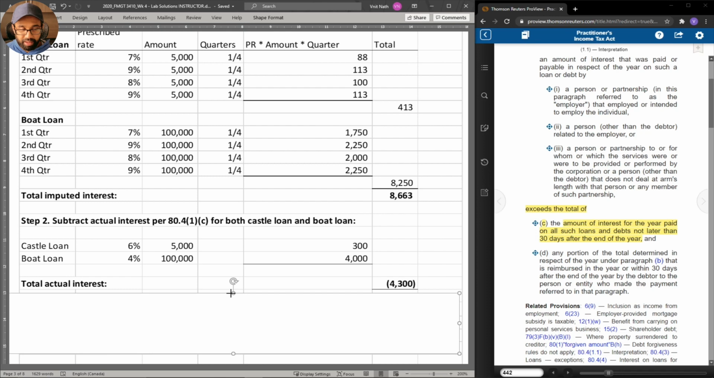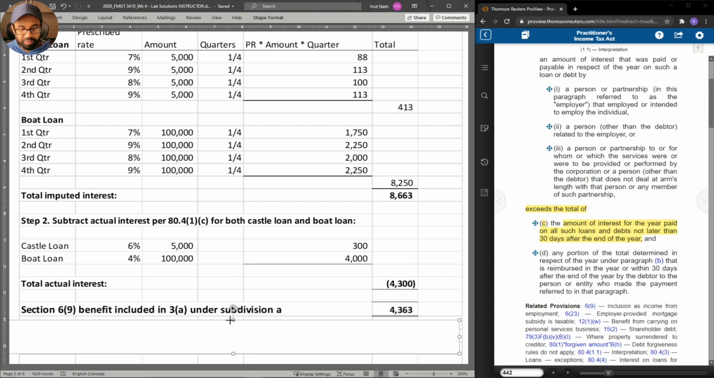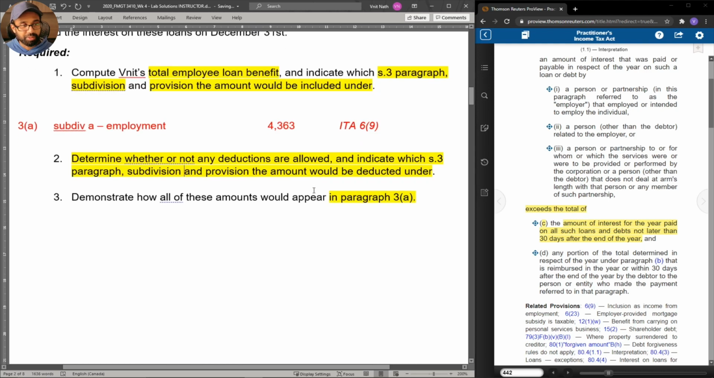If we subtract that from the imputed interest of $8,663, we arrive at $4,363. That amount would be included under 3A subdivision A. The provision that required that to be included was 6 subsection 9. Let's turn our attention to requirement 2.